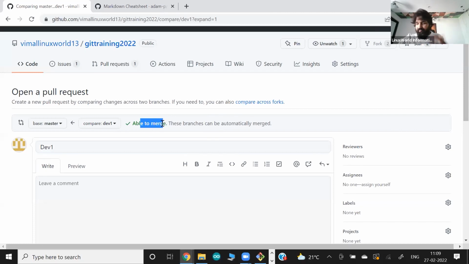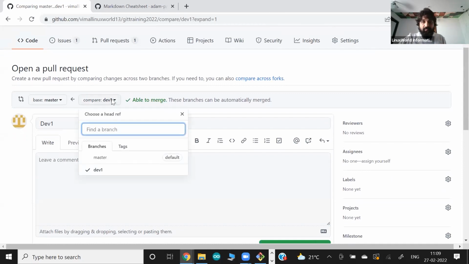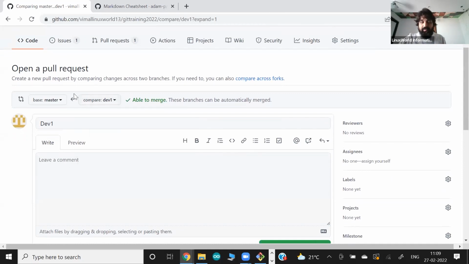When I talk about merge conflict, you come to know. They're asking, do you want to merge from the dev1 branch? You can see the arrow symbol to the master branch. That's the plan, and vice versa you can also do. If you have more branches, you can merge from dev1 to dev2, dev2 to dev3, all these plans you can do here. This arrow shows the dev1 data we are sending to the master branch.